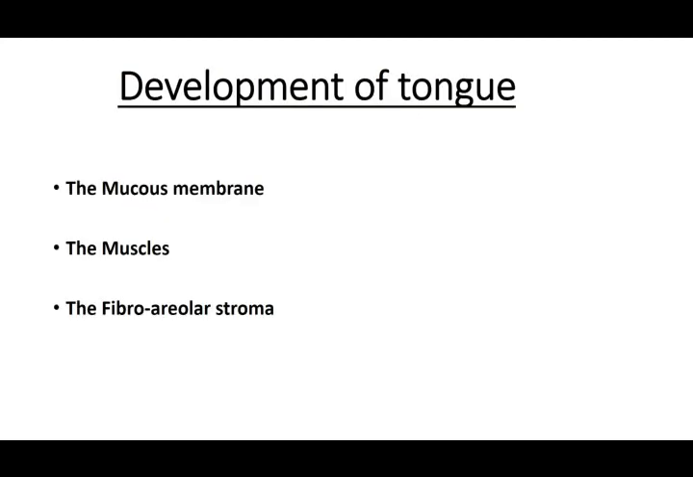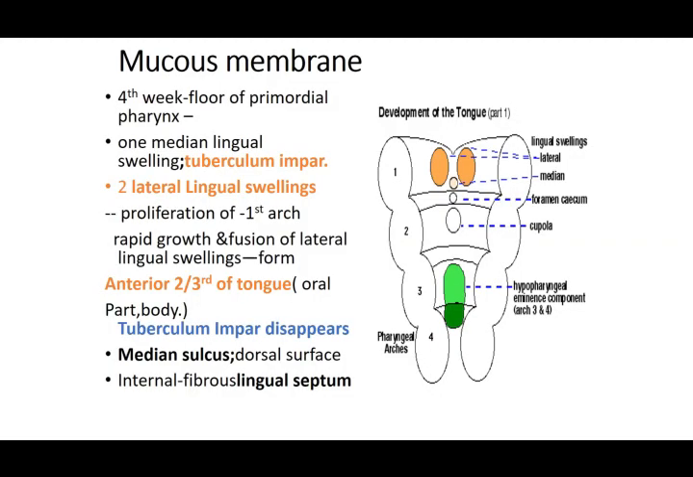When we talk about the development of the tongue, what we have to talk about is the mucous membrane, the muscles which are going to develop, and the fibroareolar stroma. That is, the bulk of the tongue covered with the mucous membrane, then the muscles in there, and then the fibroareolar stroma. First of all is the mucous membrane, which is going to develop on top. The first thing that is going to form the bulk of the tongue is going to start from the fourth week of development, in the floor of the primordial pharynx, and that point is where we have the foramen cecum.